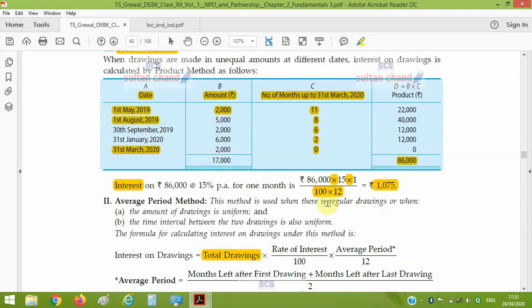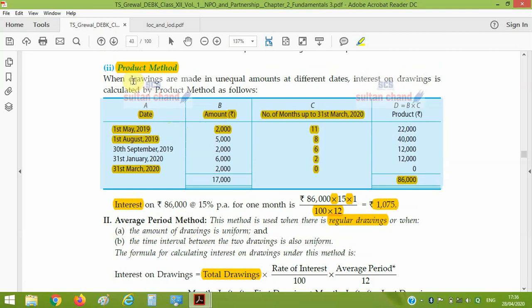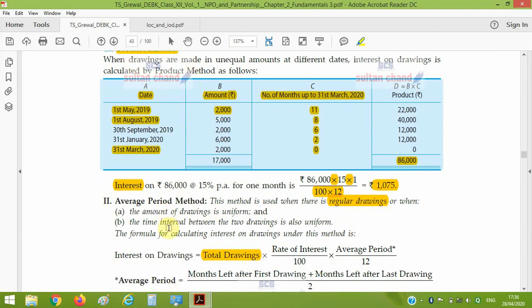Now in case of regular drawing, how will we compute the interest on drawings? In case of interest on drawing which is regular, it means the amount is uniform and the time interval between two drawings is also uniform, then we will apply this one. If either of these two conditions is violated, then we will follow the product method only. But if these two conditions are satisfied, then we can compute interest in just a single line.